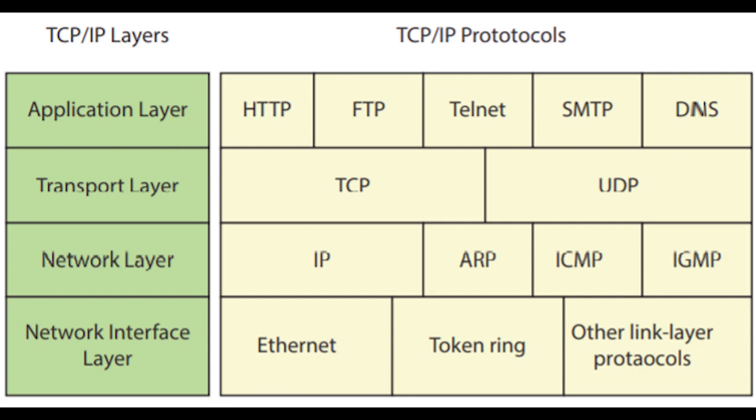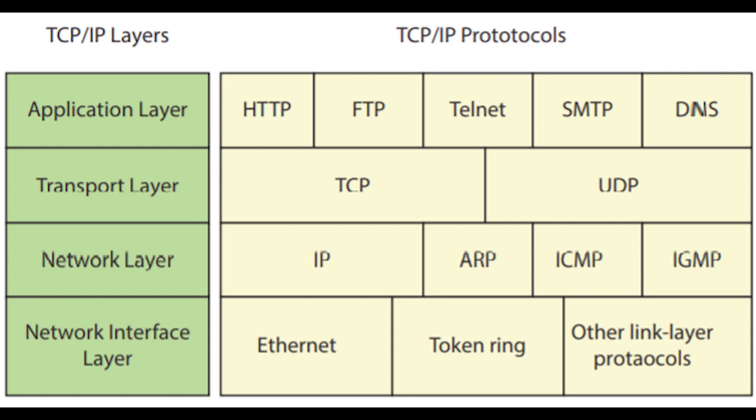Okay, and the next layer is the application layer. The application layer of the TCP/IP model is the same as the session, presentation and application layers of the OSI reference model. The most popular application layer protocols are Hypertext Transfer Protocol, we all know HTTP, right? File Transfer Protocol, FTP, SMTP, Simple Mail Transfer Protocol, and DNS, Domain Name System.